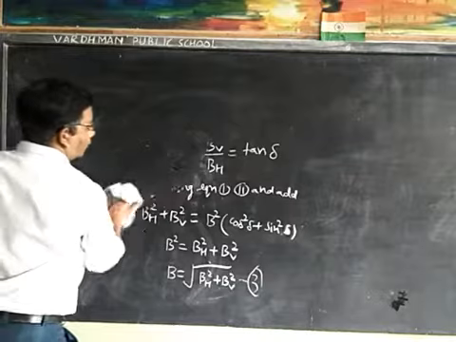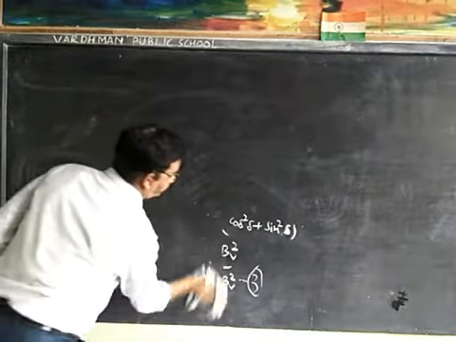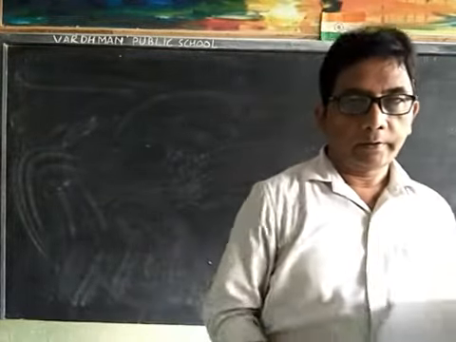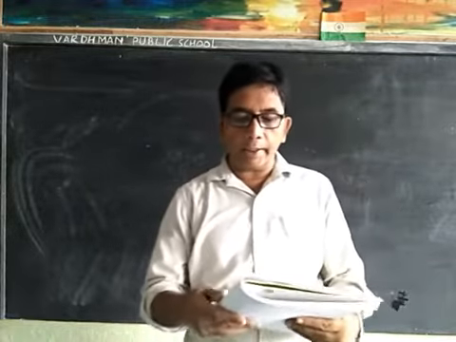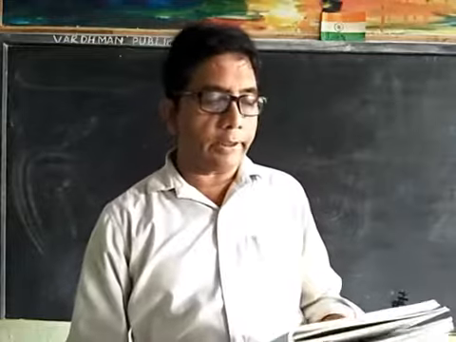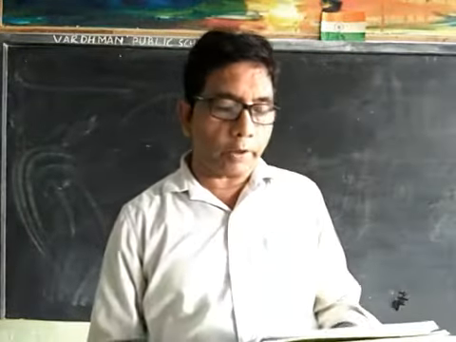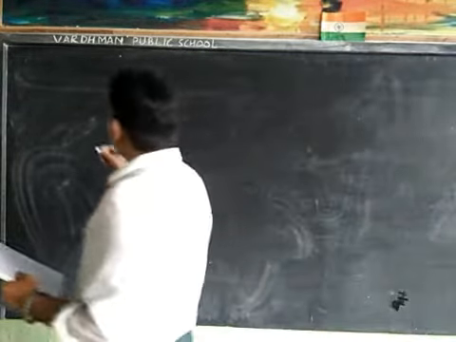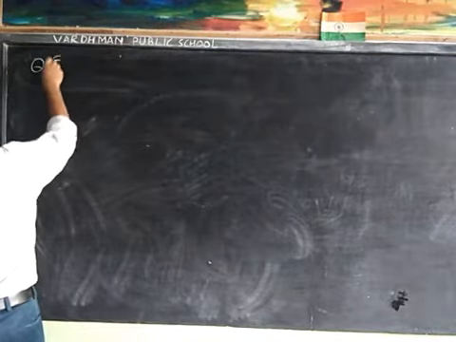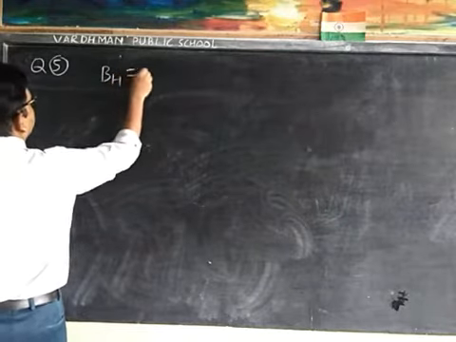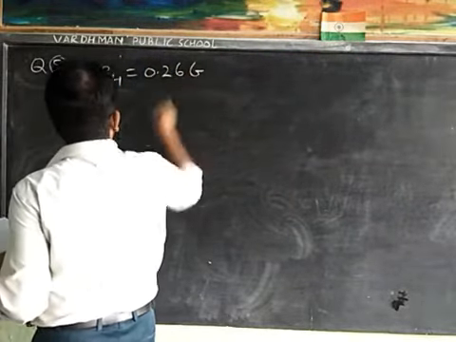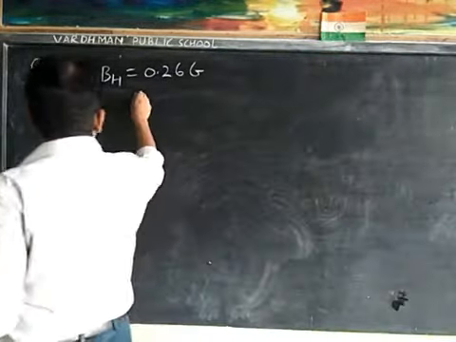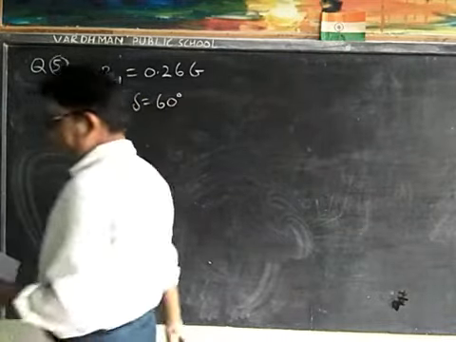Our first numerical, question number 5: in the magnetic meridian of a certain place, the horizontal component of the Earth's magnetic field is 0.26 Gauss and the dip angle, that is delta, is 60 degrees.